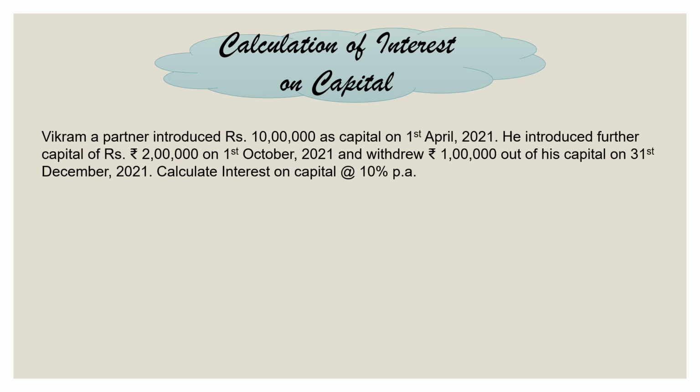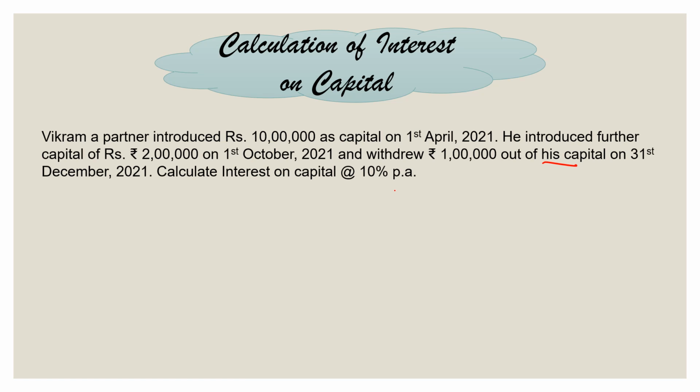Now moving further, let us take one simple illustration to understand about the computation aspect of interest on capital. This is a very simple question where we have a partner, Vikram. He has introduced 10 lakh rupees as capital on 1st April 2021. Then he introduced further capital of rupees 2 lakh on 1st October 2021, and he withdrew 1 lakh out of his capital on 31st December 2020. He is supposed to calculate interest on capital at the rate of 10% per annum.